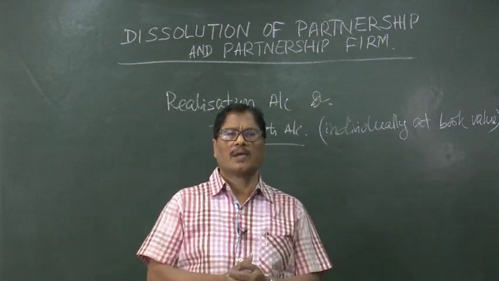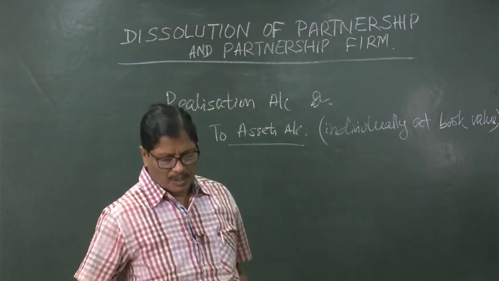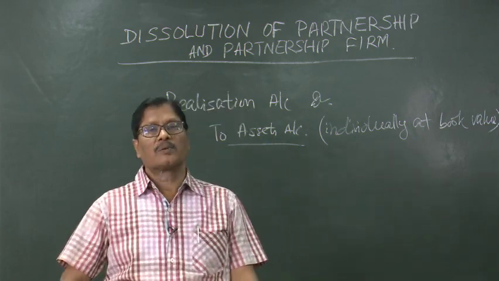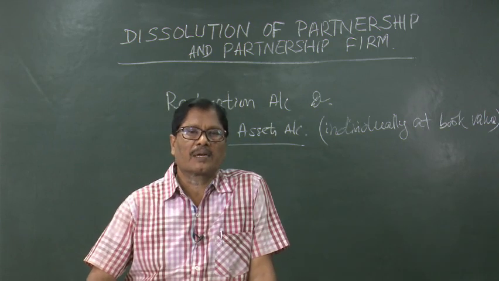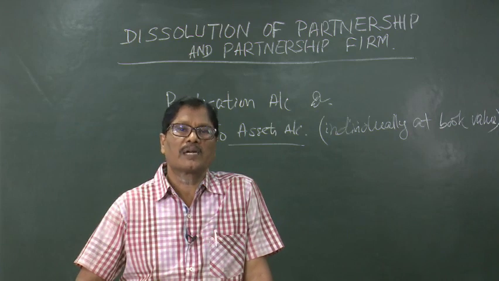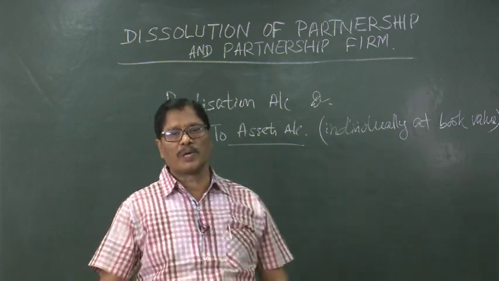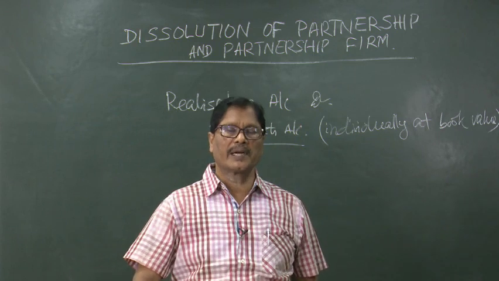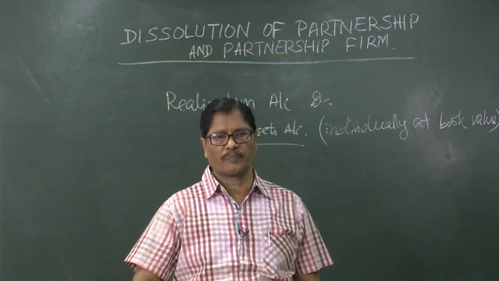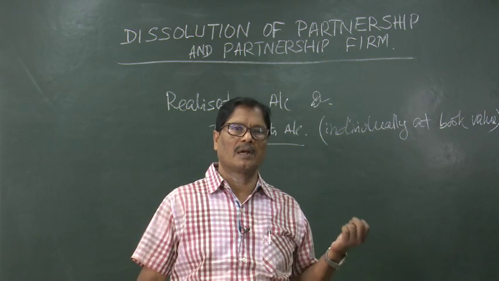All these things will not be transferred now. That will be transferred later, I shall tell you how. But now suppose sundry debtors are 20,000 and there is a provision of 2,000 for doubtful debts. So, we have to transfer 20,000 here, not 2,000, because provision for doubtful debts and sundry debtors are two separate accounts. Provision for doubtful debts will be transferred when we transfer the liabilities.